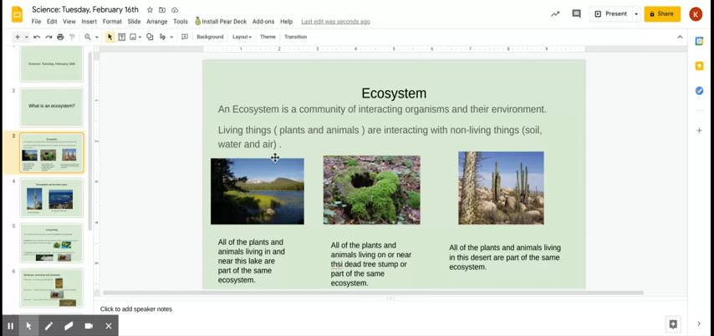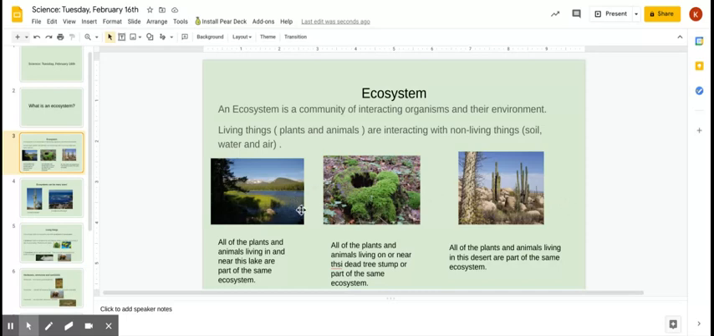So, the living things are plants and animals, and they interact with the non-living things like the soil and the water and the air and the weather. So just all the things in an area that are interacting with each other. So I just have some examples here to show you some different types of ecosystems.